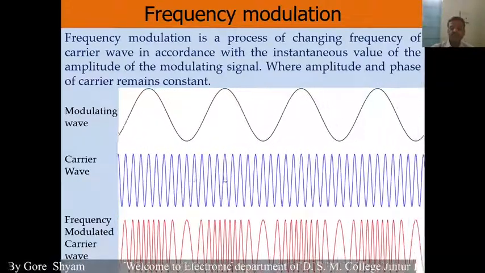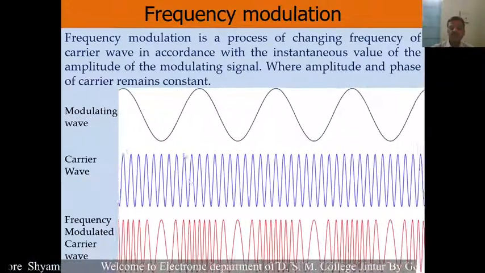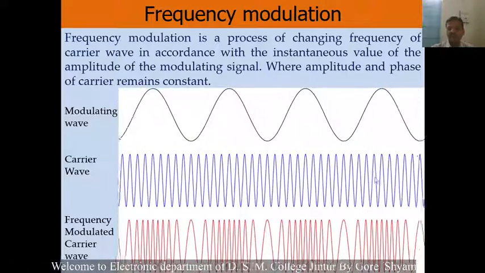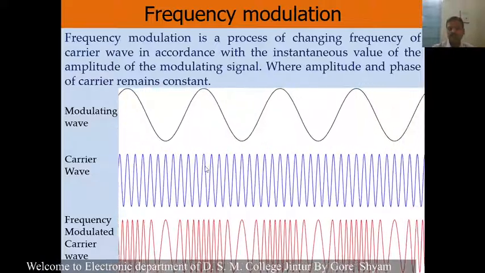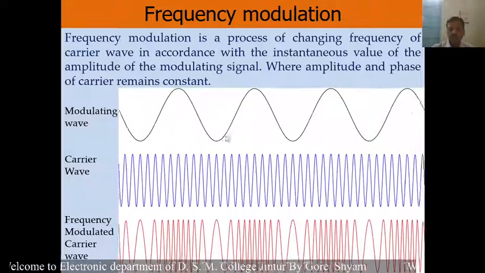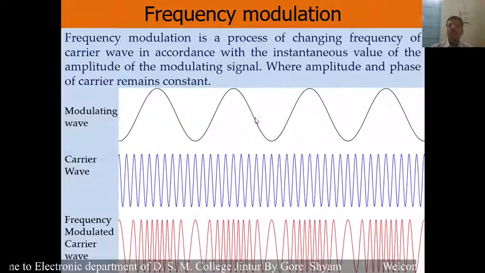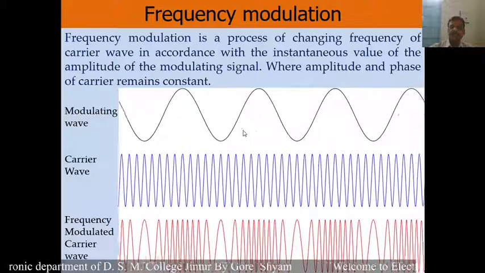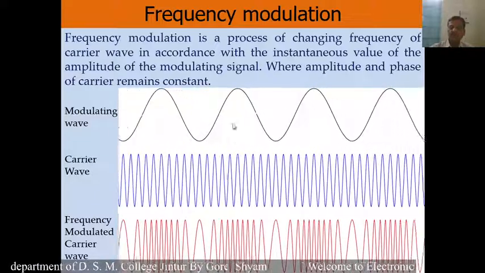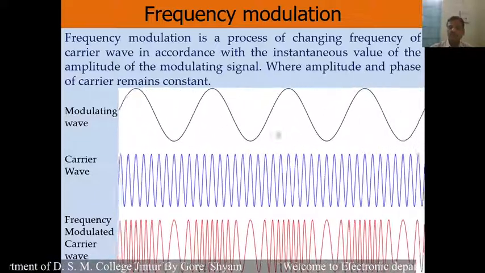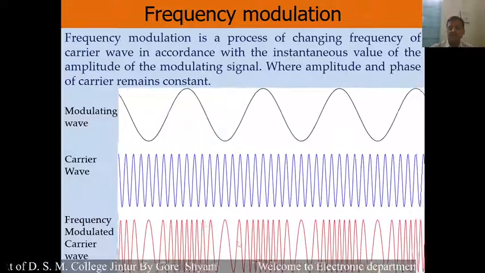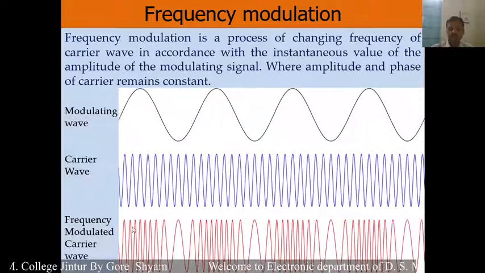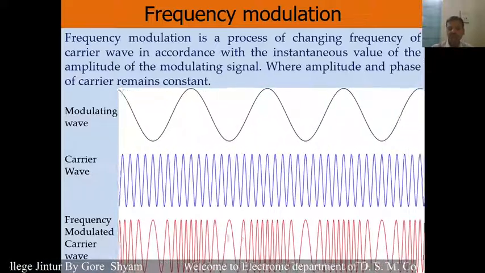And this is the carrier wave. If you look at this carrier wave, the frequency of this carrier wave is high. And when these two waves, the carrier wave and the modulating wave, mix together in frequency modulation, we are mixing these two waves in such a way as to produce this type of frequency modulated carrier wave. And this is the frequency modulated carrier wave.